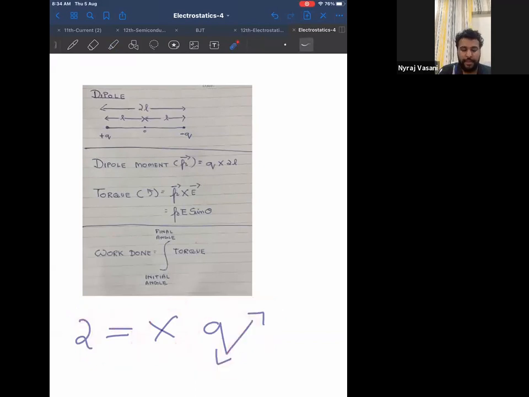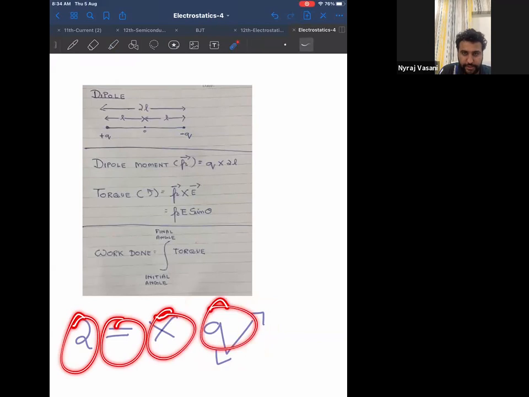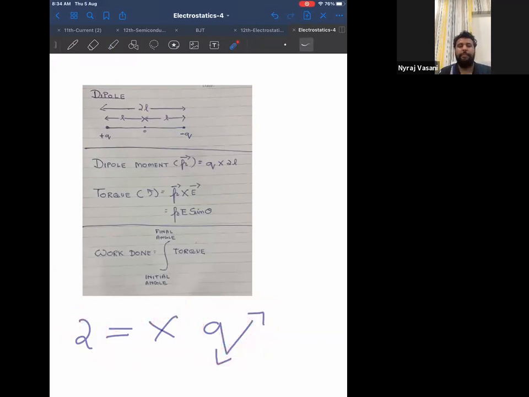Repeat in your mind. Two equal opposite charges which are separated by some distance is called a dipole.